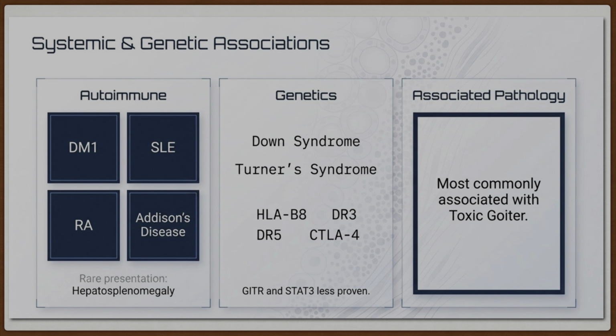Systemic and genetic associations. Autoimmune conditions associated are diabetes mellitus type 1, systemic lupus erythematosus, rheumatoid arthritis, Addison's disease, and the rare presentation of hepatosplenomegaly. In genetics, it is associated with Down syndrome and Turner syndrome. Genes involved are HLA-B8, DR3, DR5, and CTLA4. The less proven are GITR and STAT3. It is commonly associated with toxic goiter.